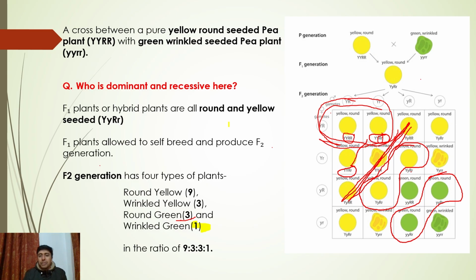So interesting assignment for you guys. Make sure you tell me what is the genotypic ratio in case of a dihybrid cross. In case of a monohybrid cross, the phenotypic ratio is 3:1, and genotypic ratio is 1:2:1. Whereas in case of dihybrid cross, the phenotypic ratio is 9:3:3:1. And tell me what is the genotypic ratio.